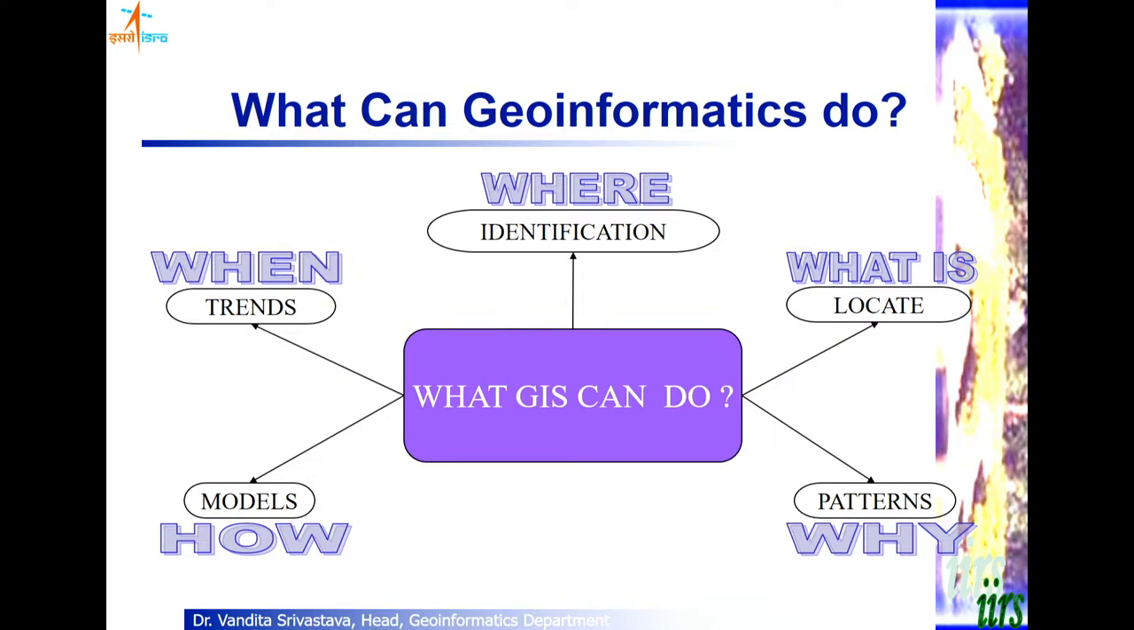And then the question of nature: if fire has ignited at a particular point, how is it going to spread in space and in time? If there is some air polluting industry, how is the pollution going to spread in air, and which are all the areas that it will affect? So these are the kind of questions that we can answer with the help of GIS.